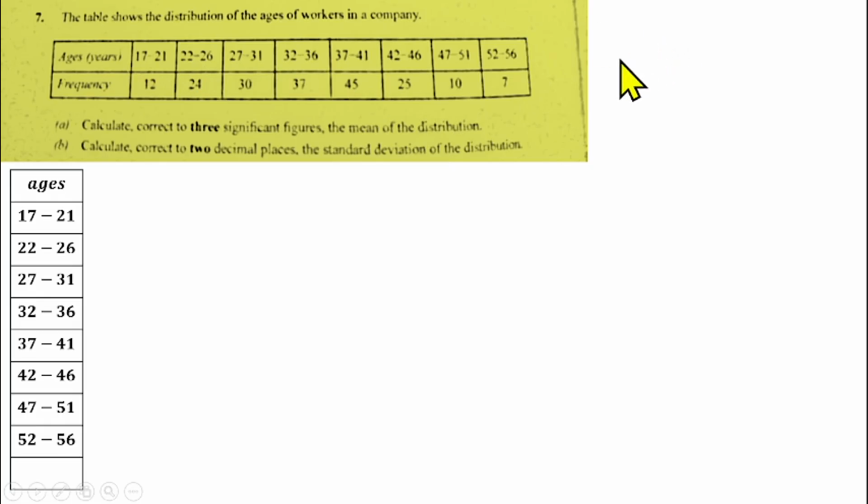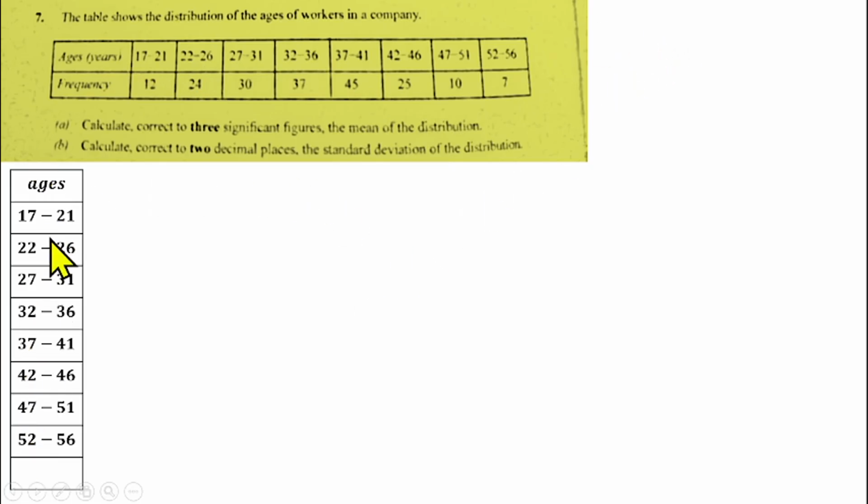Question number 7 is from statistics. In this case, we are told that the table shows the distribution of ages of workers in a company. We have the ages, which are in interval form, and we have the frequency. We have to calculate, to 3 significant figures, the mean of the distribution. Don't forget that this is grouped data with class intervals. So we have to find the mean of grouped data. That will be summation fx over summation f.